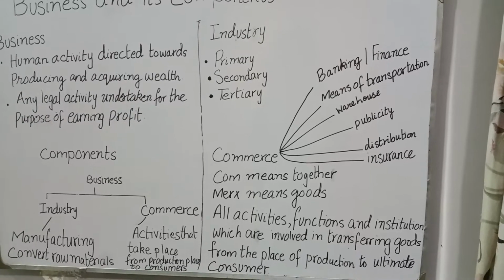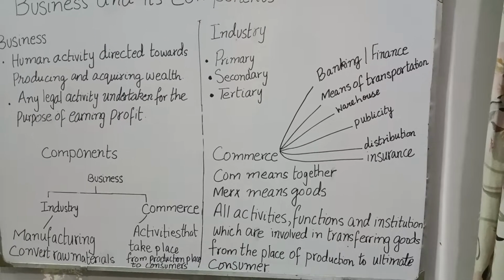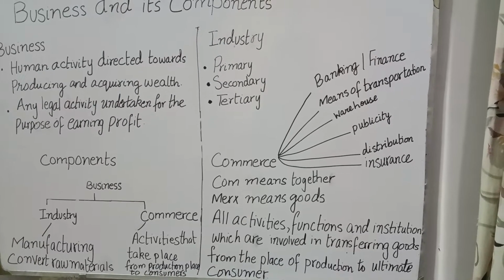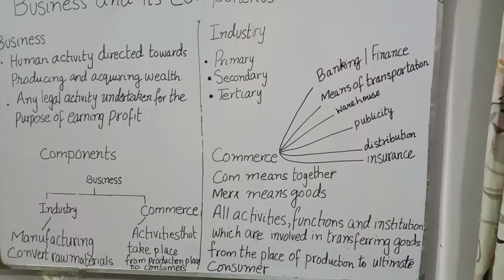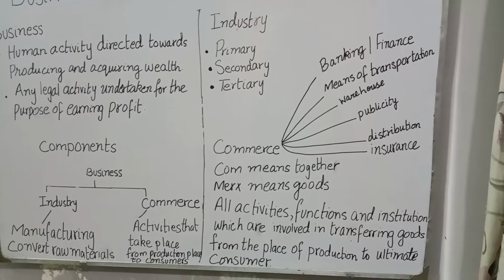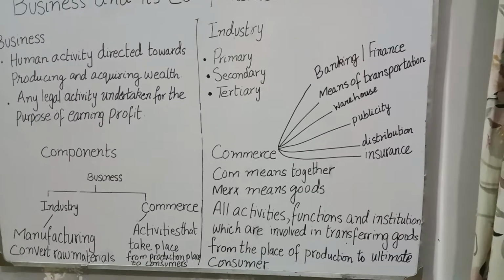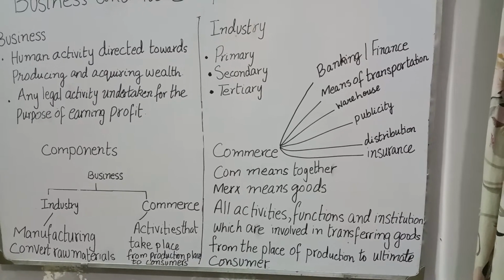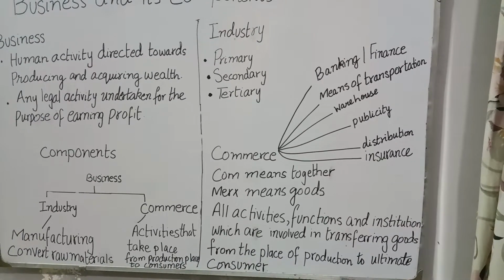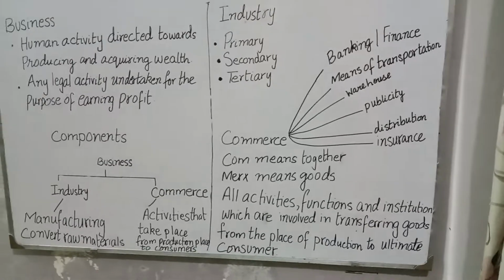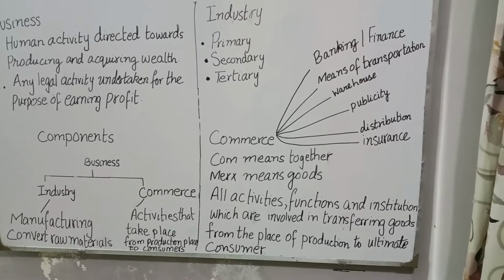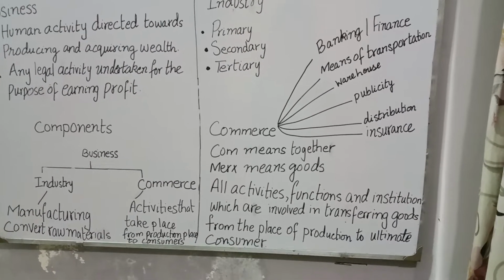Now, let's discuss semi-finished goods. These are the goods that can be converted further to make a final product. And what are finished goods? Finished goods are those goods which are ready to be sold in the market. Now, let's talk about the second component, which is commerce.